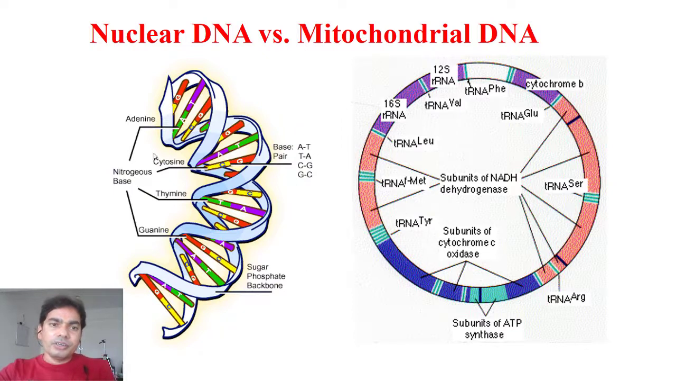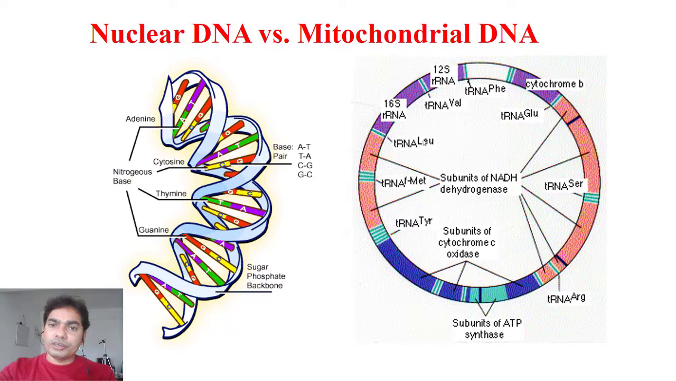As you can see here, this one is the DNA found in the nucleus, and now you can see this circular DNA which is found in the mitochondria, that codes for many enzymes, just like tRNA glutamic acid, tRNA serine. Mainly it encodes the amino acids actually, right? So there are the tRNA genes.